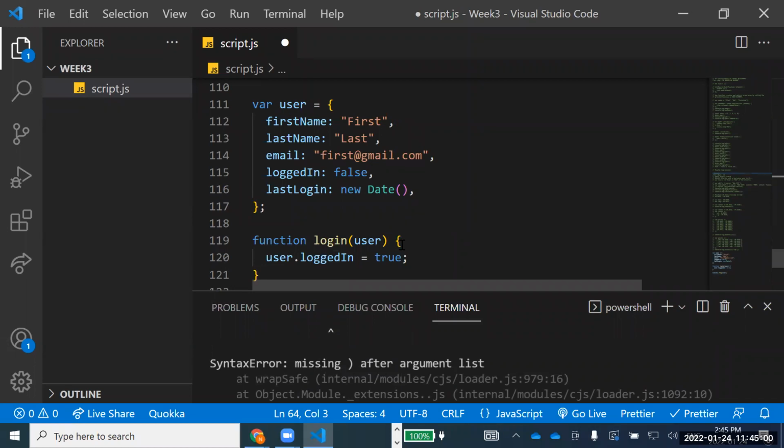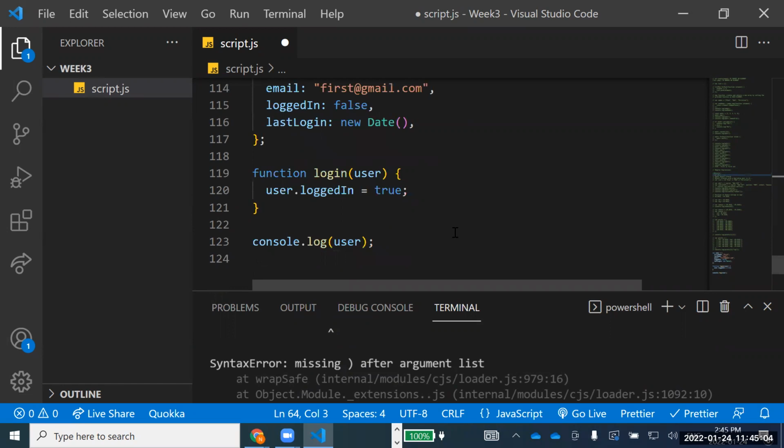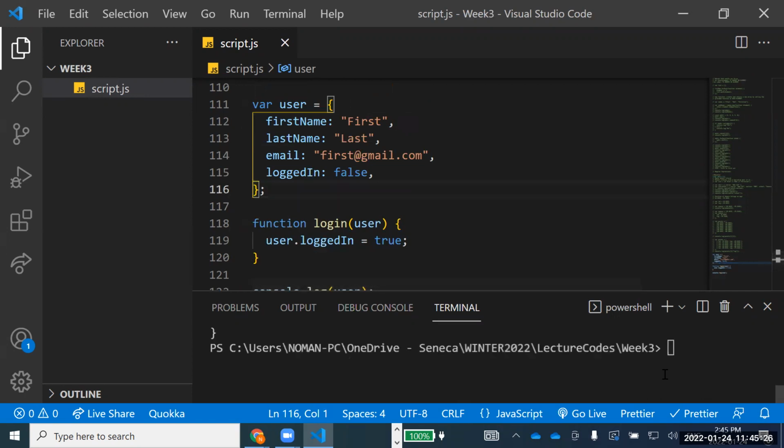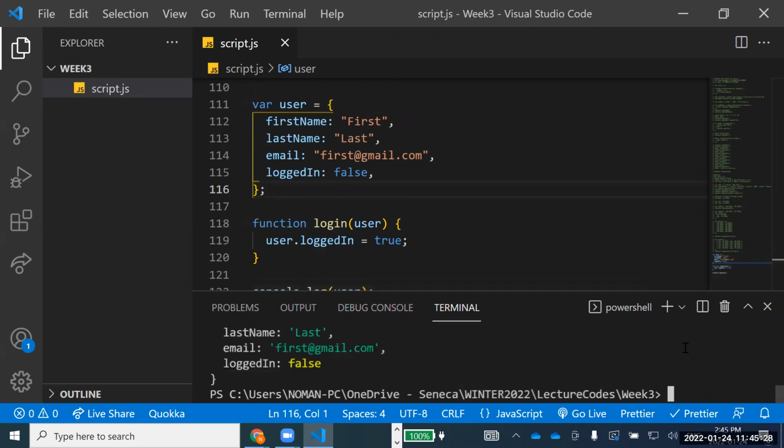False, Gmail false. Can you just find out if I have made some mistake? User login. Yeah, that comma. Okay, just hold on a minute. I'll just remove that date for the time being, and then we'll add that later on. Yeah, now it's showing. It was something to do with date, and I'll check that.